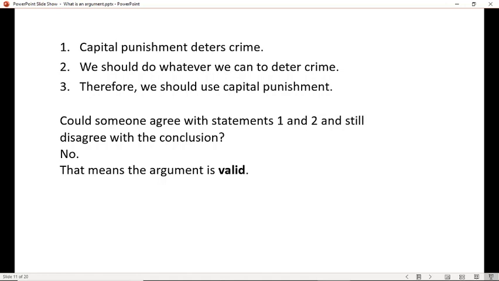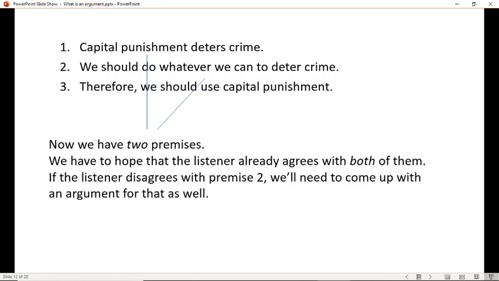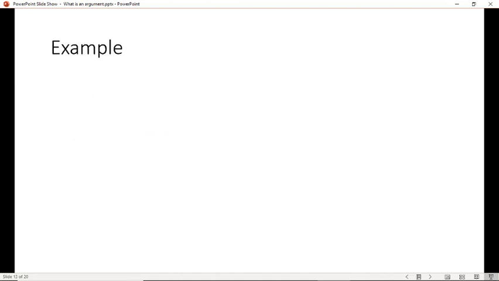Now, this is valid, but that doesn't mean the argument is completely as strong as it should be, because remember, there's 2 ways for it to go wrong. The other way for it to go wrong is that the listener might not accept the premises. And now we've got another premise. So not only are we hoping that he accepts number 1, that capital punishment deters crime, we've also got to hope that he accepts number 2, we should do whatever we can to deter crime. And he might not agree with the second one. If the listener disagrees with premise 2, then it still won't be an argument that works for him. Now we'll have to go back and find a way to support that, to strengthen that. We'll have to figure out how we would argue to show that we should do whatever we can to deter crime. So you can sort of go round and around.